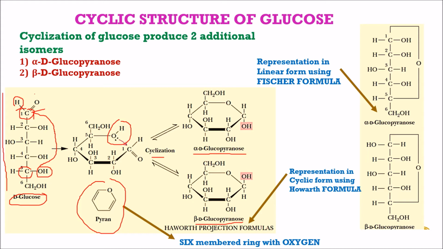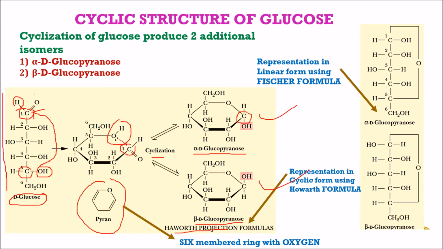So here the straight chain formula is known as the Fischer projection, and this cyclized form of glucose is known as the Haworth projection.